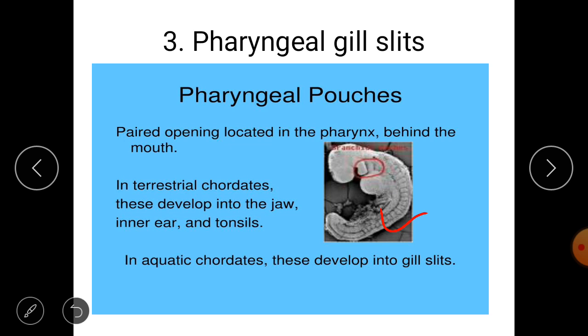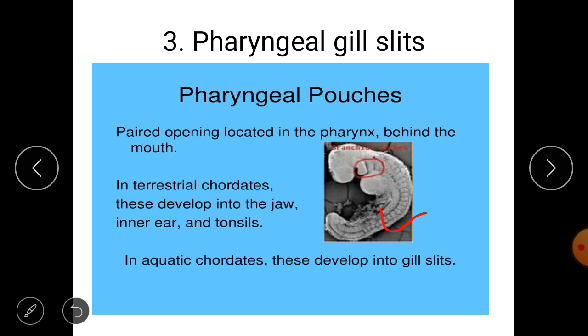Why do we call it a pharyngeal pouch or pharyngeal gill slit? Because it is present near the pharynx region, inside near the neck region. These pharyngeal gill slits are present in the embryonic stage. The pouches have slits, small opening-like structures, and these pharyngeal pouches are a key character of a chordate.